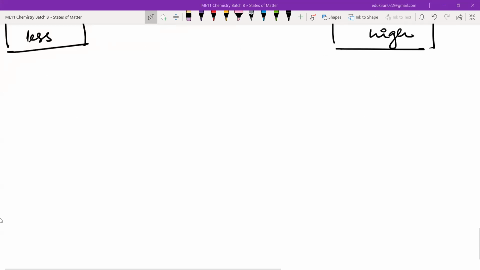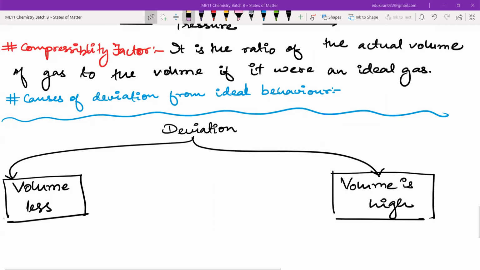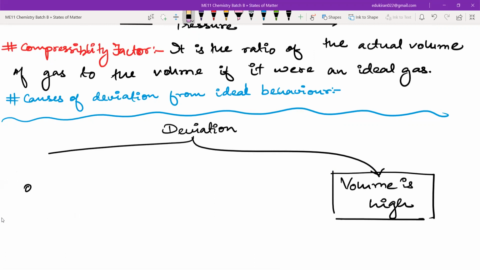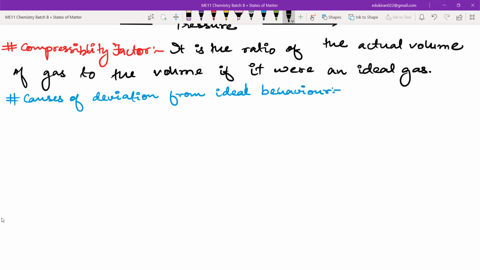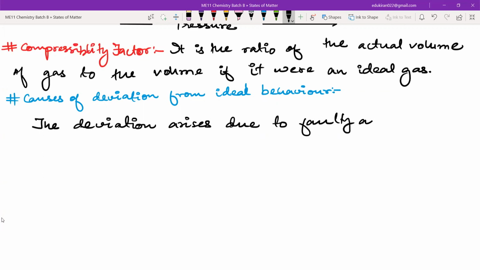You have written the topic, deviations, right? Let me erase this part now. Now we can write: the deviation arises due to following faulty assumptions of kinetic theory of gases.